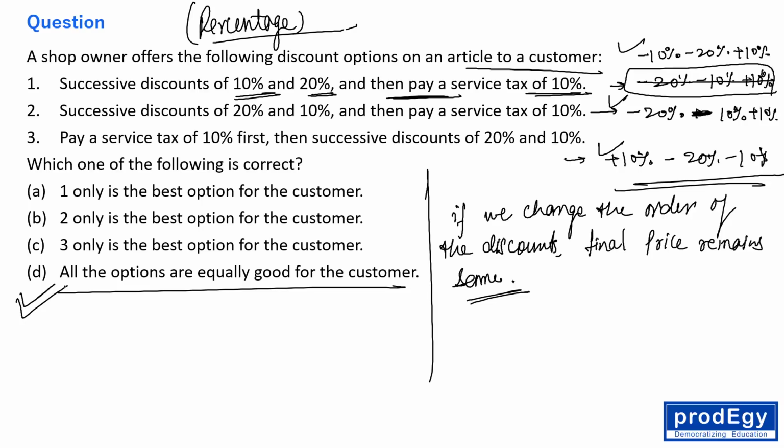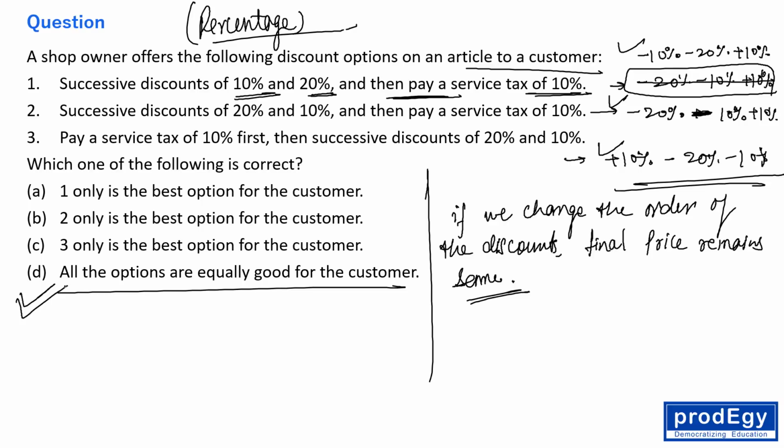See, you don't need to solve this question. If you know the process, you can solve it very easily, right? And here, who is paying the service tax? I'm actually not able to get, but I can definitely say one thing to you. All the schemes are the same to the customers, right? It is immaterial who is paying the service tax, but all the schemes are the same to the customer, right, everyone? I think the customer is paying the service tax after the discounted price, right? Okay. So here option D is correct.